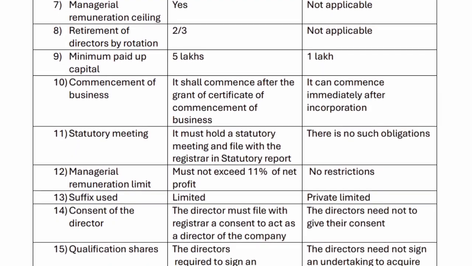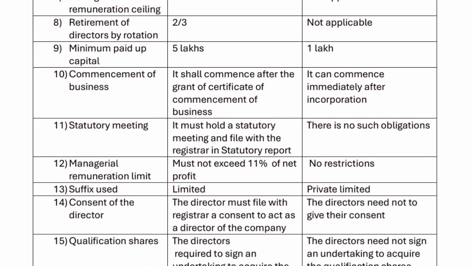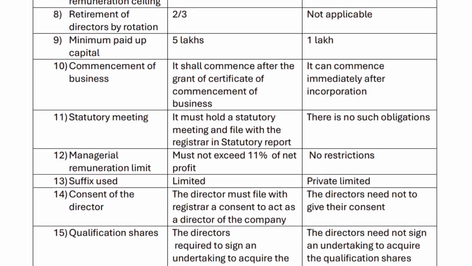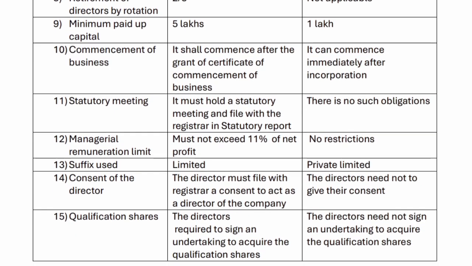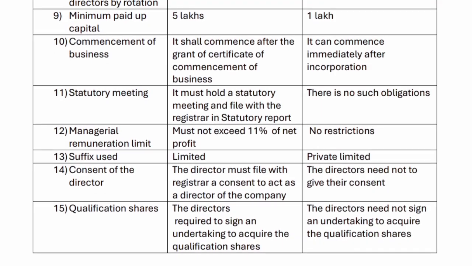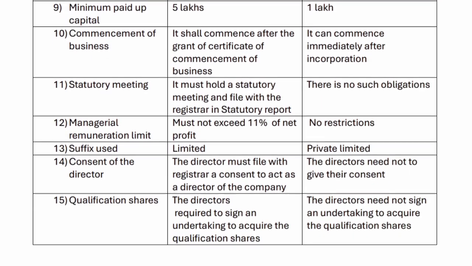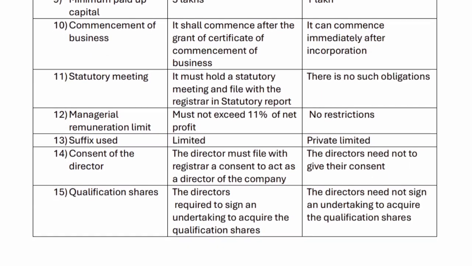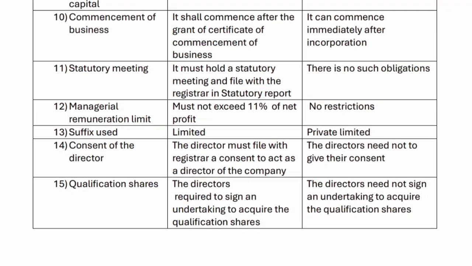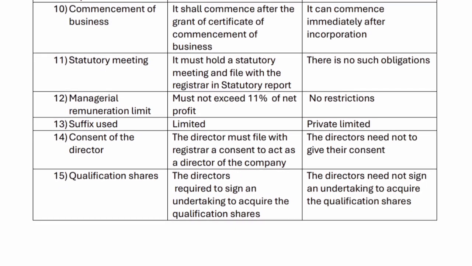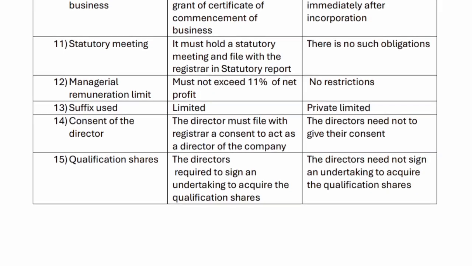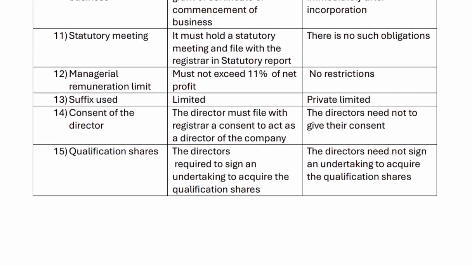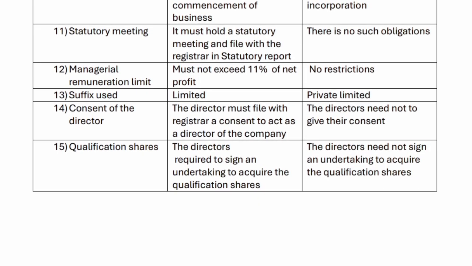12. Managerial remuneration limit: must not exceed 11% of net profit, no restrictions. 13. Suffix used: limited, private limited. 14. Consent of the director: must file with registrar a consent to act as a director of the company, the directors need not give their consent. 15. Qualification shares: the directors are required to sign an undertaking to acquire the qualification shares, the directors need not sign an undertaking to acquire the qualification shares.